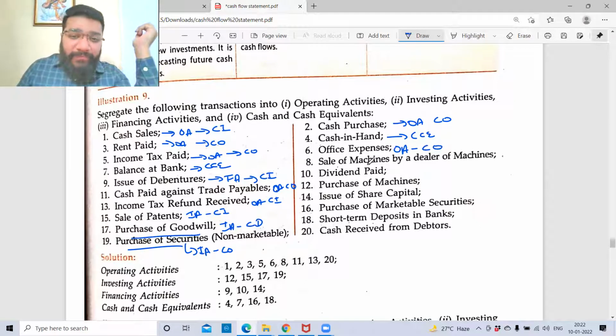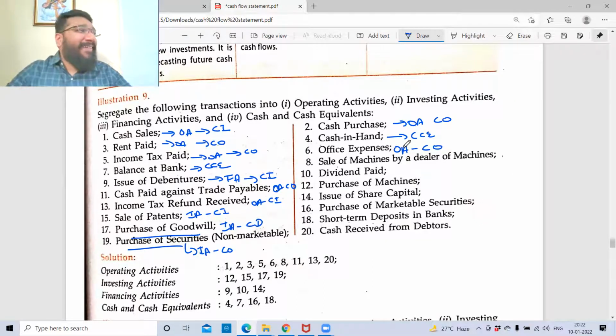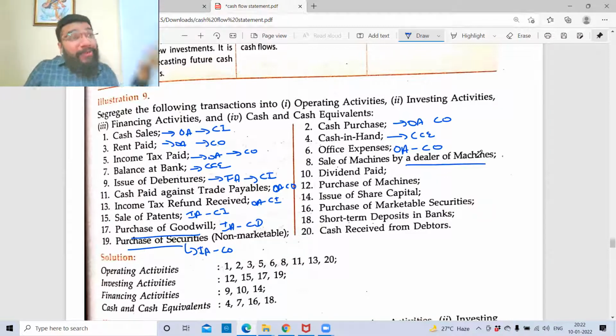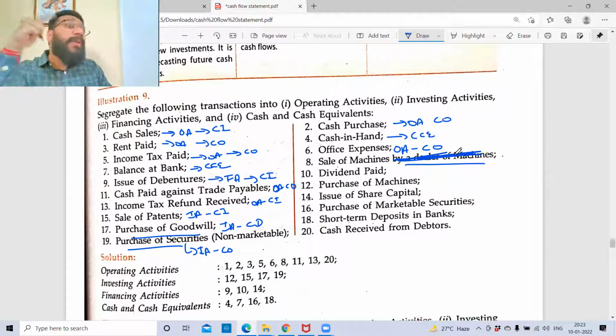Sale of machine by a dealer of machine. Operating activity, cash inflow. Look at the tricky part. Sale of machine by the dealer of machine. My main operating business activity is buying and selling machinery. That is my stock in trade. Had this word not been given, then the machine would be an asset. If I'm buying something with the intention to resell, that becomes my stock, and stock is my operation. If I buy an asset for using it, then that becomes my investment.